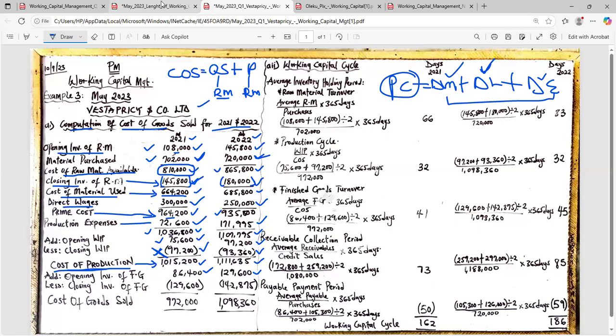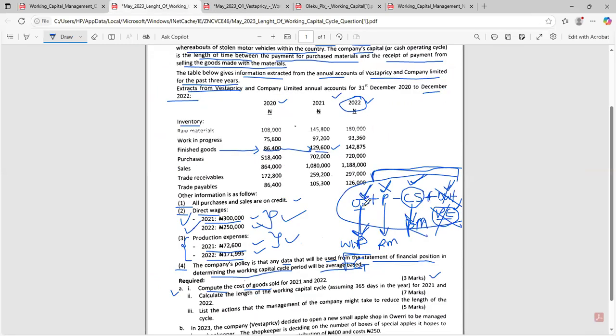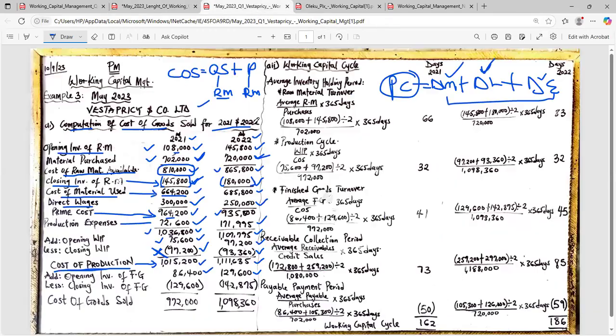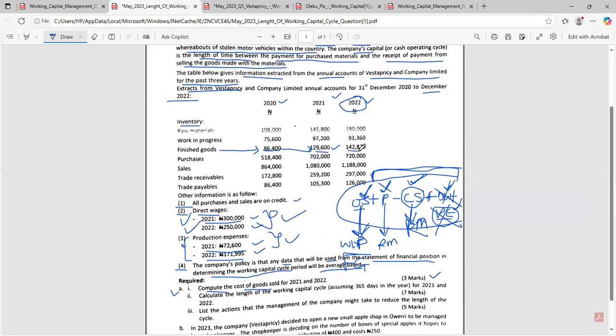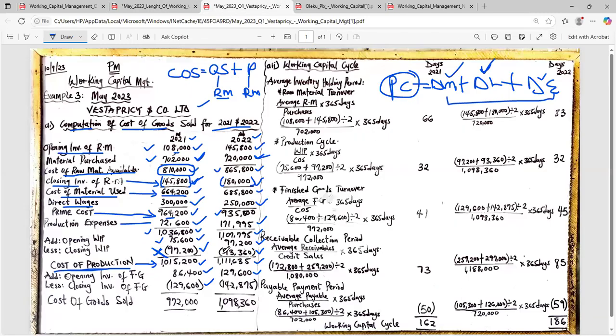Going back to our formula, once we finish with opening stock, we move to purchases. We cannot purchase finished goods. This is a manufacturing company; we only purchase raw material. So we move to closing stock. Yes, let us get our closing stock for finished goods. The closing stock for 2021 is 129,600. That's how we have it here. For 2022, we have 142,875.